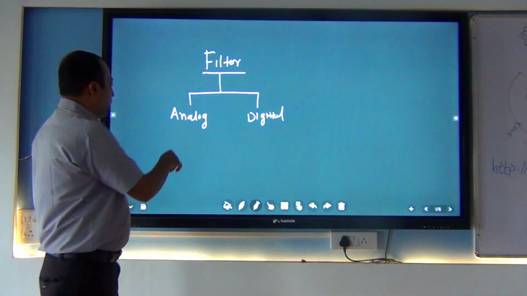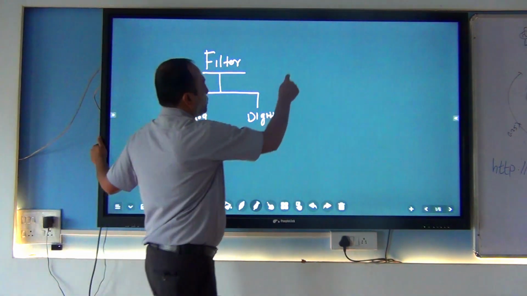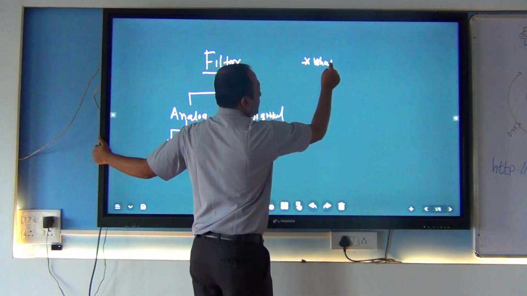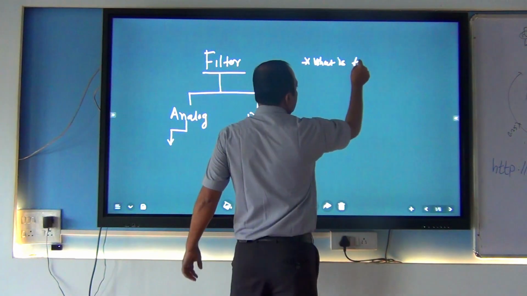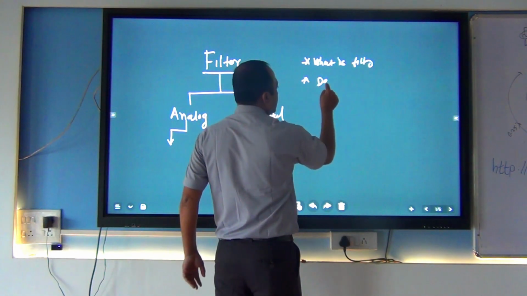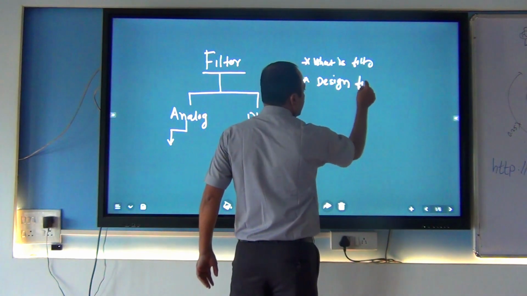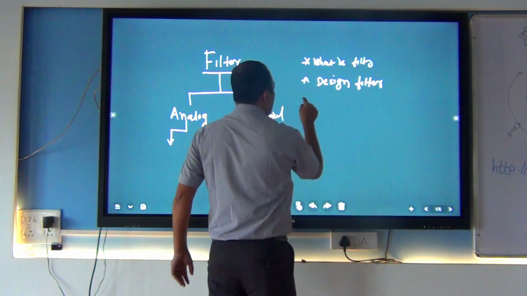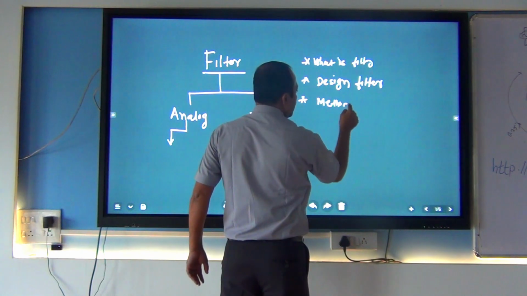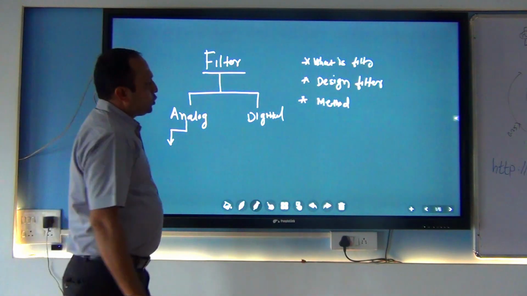Under this analog filter, what are the points we are going to discuss today? The first point is what is meant by filter. After that, the design of filter. What are the important components to design a filter? And what are the different methods to design a filter? These are the points we are going to cover in the discussions.